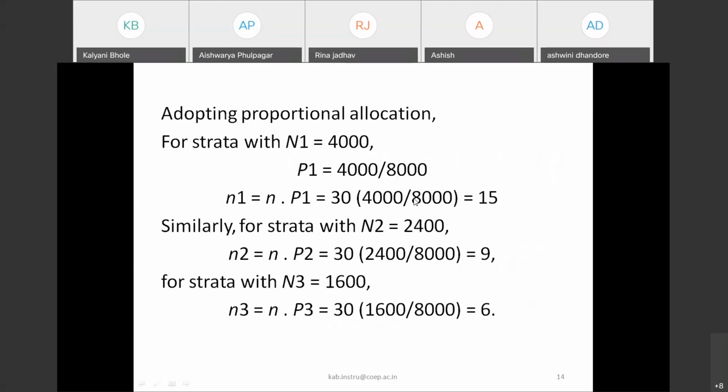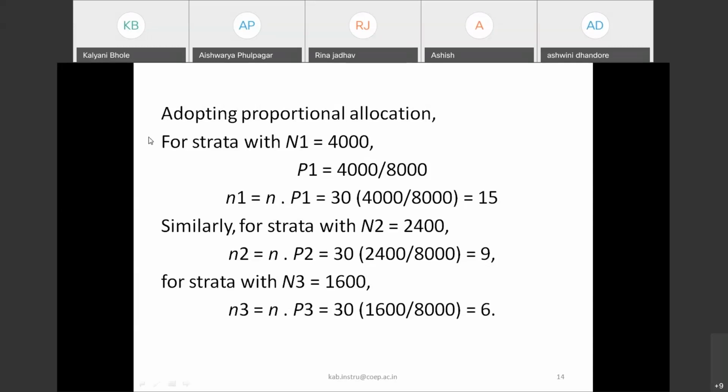So now how will you select? It's proportional allocation. The total sample we want to select is 30 and we have three strata. The population of strata 1 is 4,000, for strata 2 the population is 2,400, and the population of strata 3 is 1,600. We want to select 30 samples from the population of 8,000. So how will we allocate these 30 samples? How many samples for strata 1, strata 2, and strata 3?